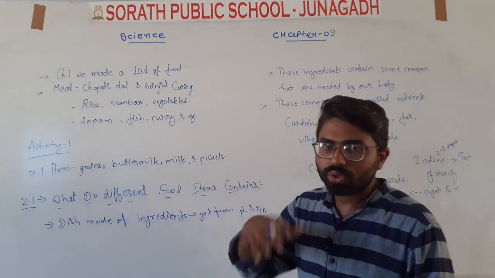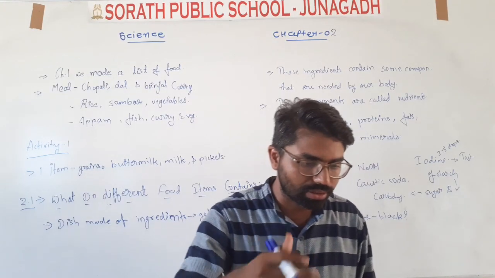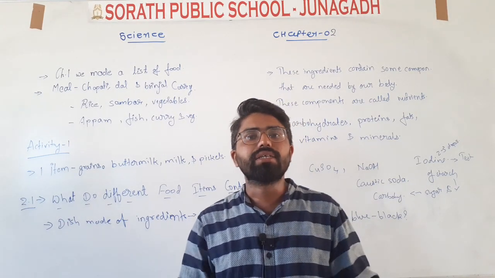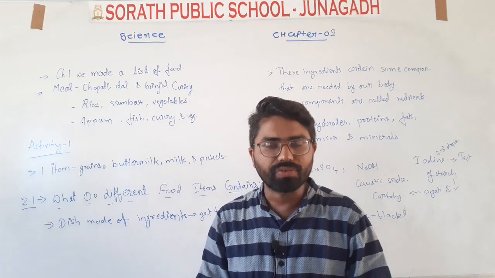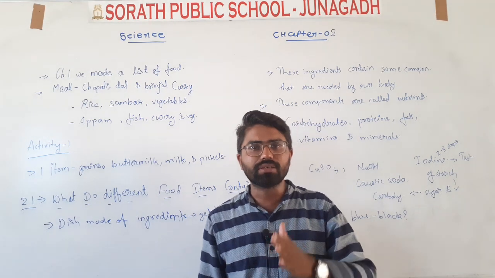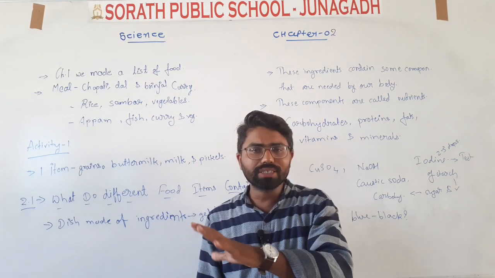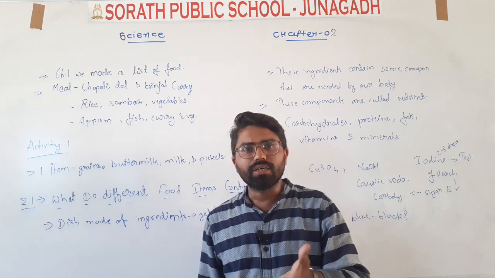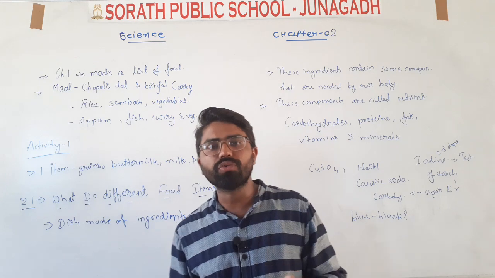Okay students, as I told you in the previous lecture, we have completed one lesson, chapter number 1, Food: Where Does It Come From. We discussed the many ways that food is grown, where it comes from, and how it is useful to us.